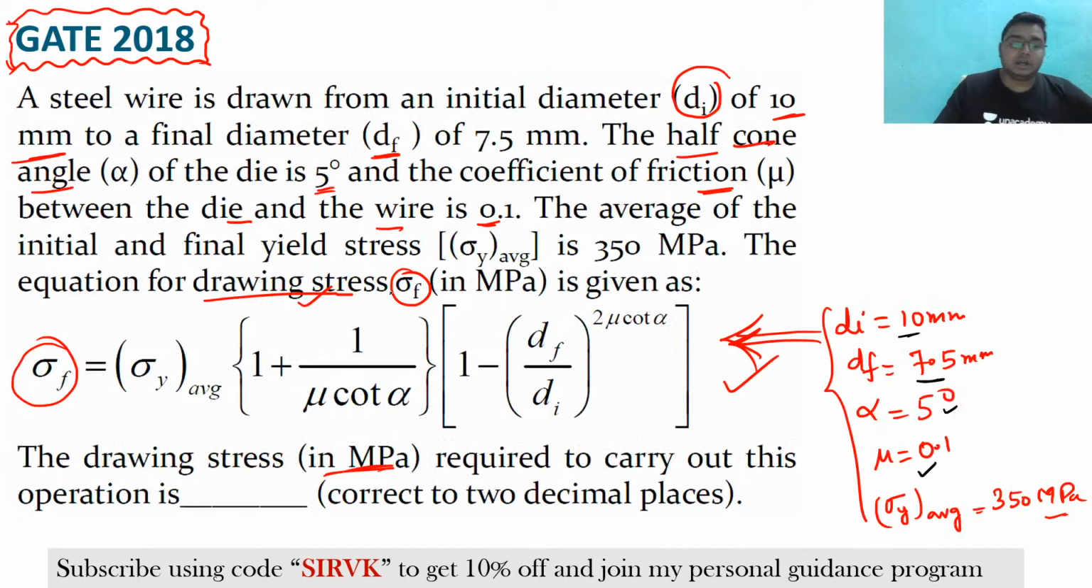Okay, this is the answer. The drawing stress which is asked in this question is 316.25. Clear? It has been told to correct to 2 decimal places, so that is the answer. See, this is the question which has been asked in GATE 2018.